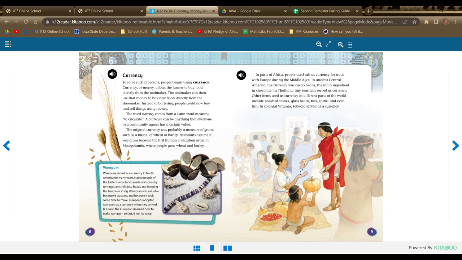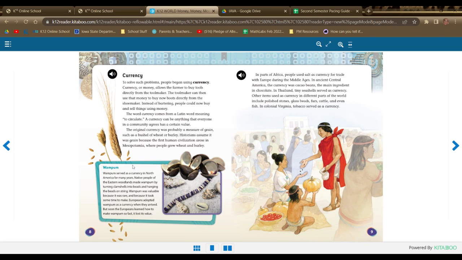In parts of Africa, people used salt as currency for trade with Europe during the Middle Ages. In ancient Central America, the currency was cocoa beans, the main ingredient in chocolate. In Thailand, tiny seashells served as currency. Other items used as currency in different parts of the world include polished stones, glass beads, furs, cattle, and even fish. In colonial Virginia, tobacco served as a currency.